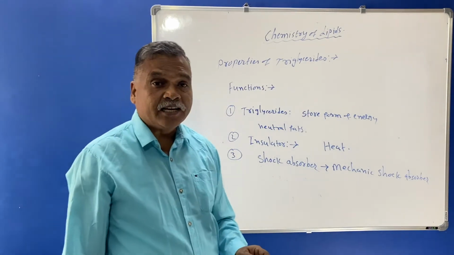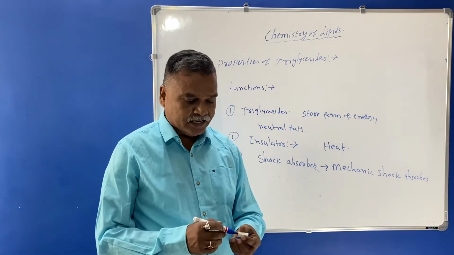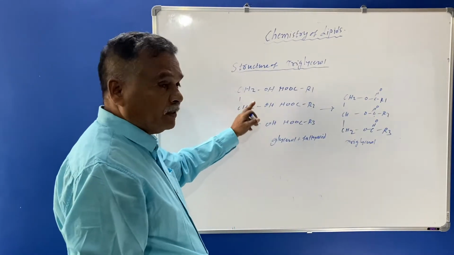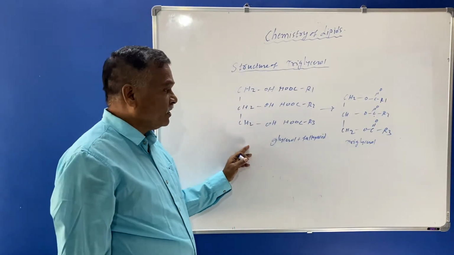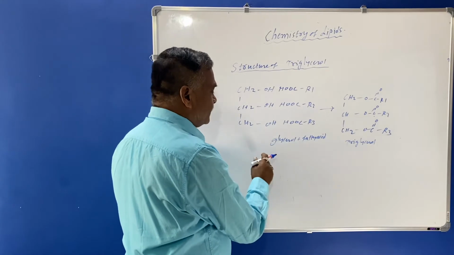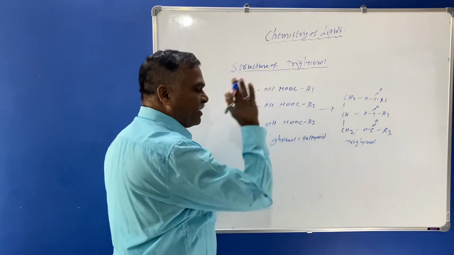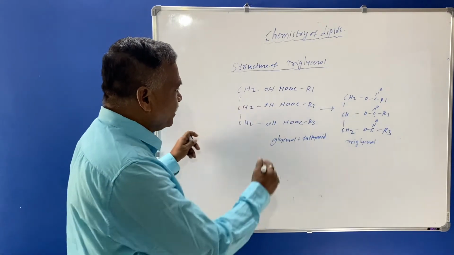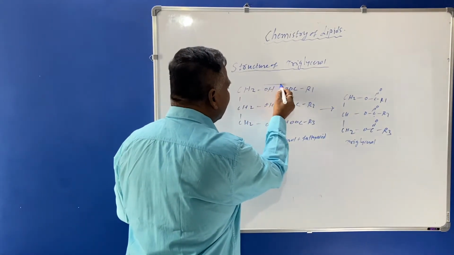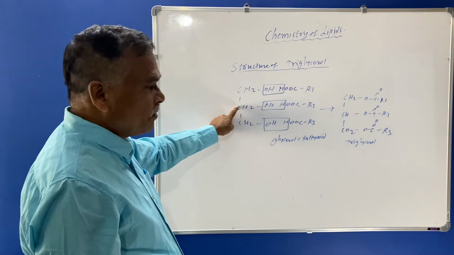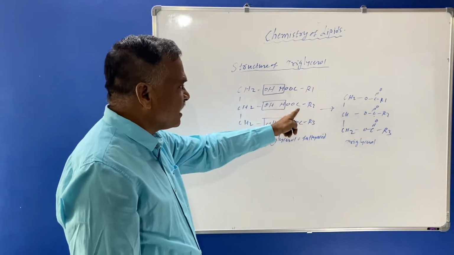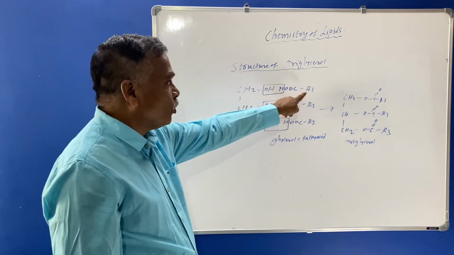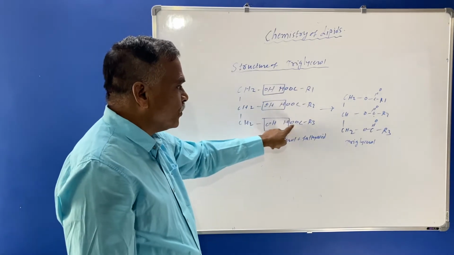Well, now we'll see the structure of triglycerol. Here, the structure of triglycerol will be formed with the help of glycerol and fatty acid. So this is the structure belonging to glycerol and fatty acid. This is the glycerol and the fatty acids are there with carboxyl group R1, R2, R3.